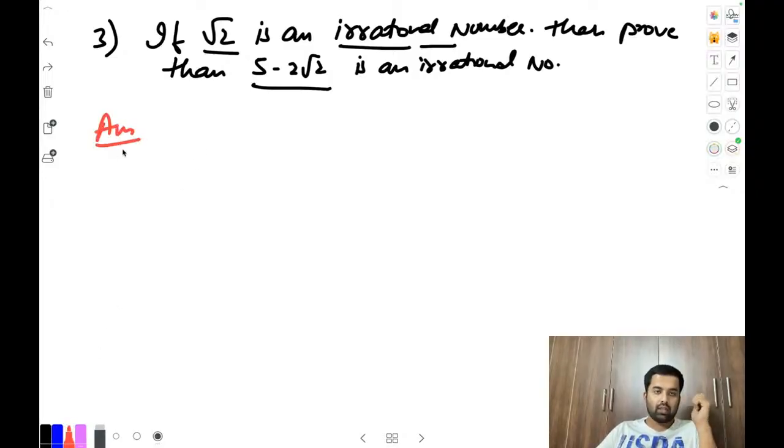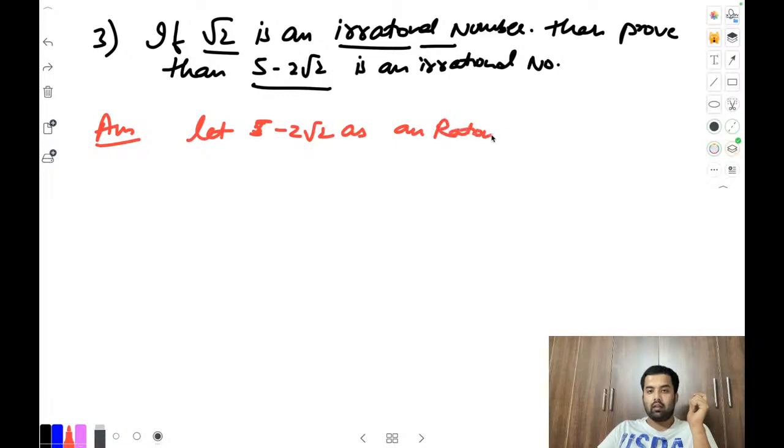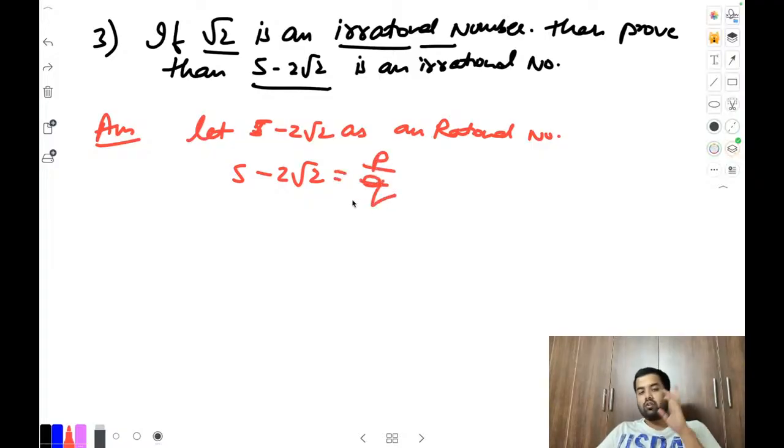Here we can do the approach here. What we can do, see, the pattern was what? Whatever the question was there, we used to take it as a rational number first, okay? So whatever the question, assume it first. Let 5 minus 2 root 2 be a rational number. So what we used to write? 5 minus 2 root 2 equal to P by Q, correct?